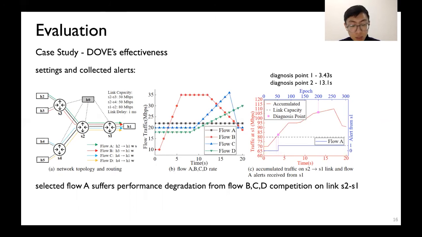We set up a simulation using Mininet with the topology shown in figure A. There are 4 switches, all of which are DAV enabled. Flow A is the only selected flow whose SLO should be maintained. The rates of flows A, B, C, D are shown in figure B. Figure C shows the accumulated flow rate with running time on segment S2 to S1. It also shows whether an alert is received on each epoch. We choose 2 alerts shown as diagnosis points on figure C to verify the effectiveness.